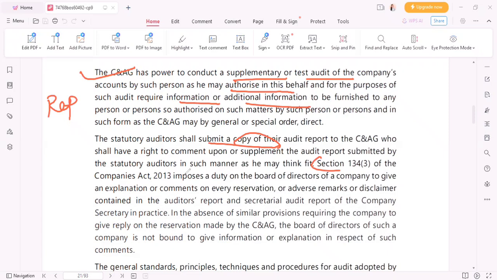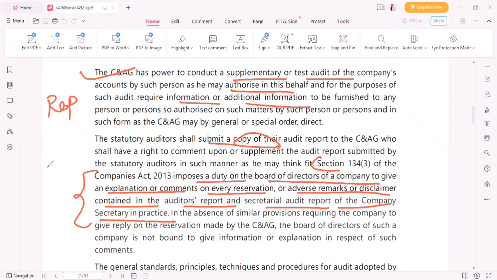Section 134 of the Companies Act imposes a duty on the board of directors of a company to give an explanation or comments on every reservation or adverse remark or disclaimer contained in the auditor's report and secretarial audit report of the company secretary in practice. If the CNAG gives any adverse report, adverse means not good, it's not showing true and fair. Disclaimer of opinion means where the auditor is not able to get sufficient appropriate audit evidence on which basis he will be reporting.